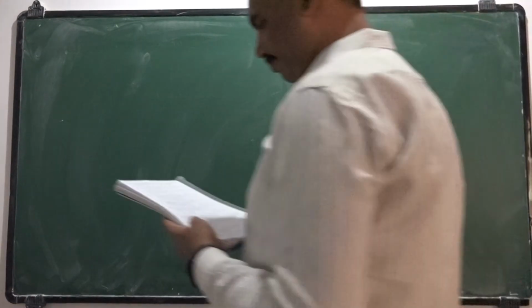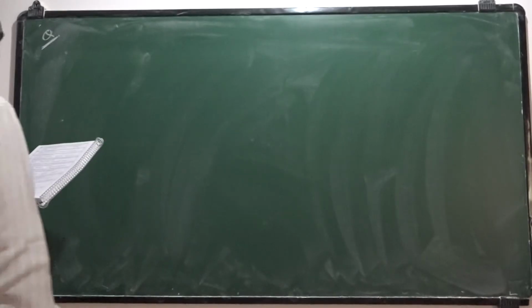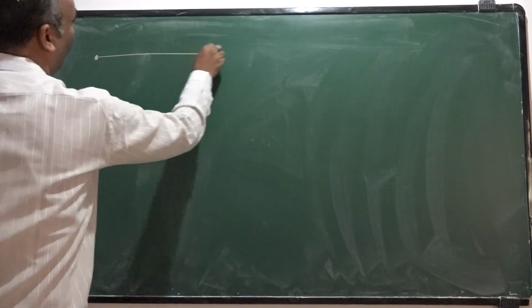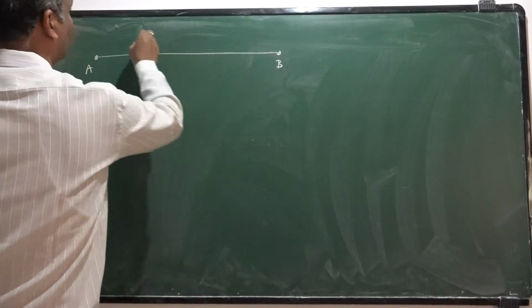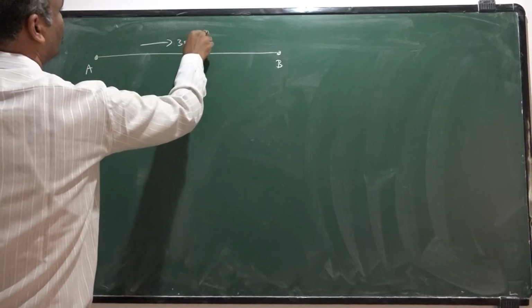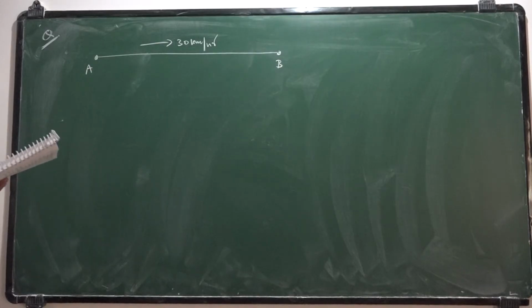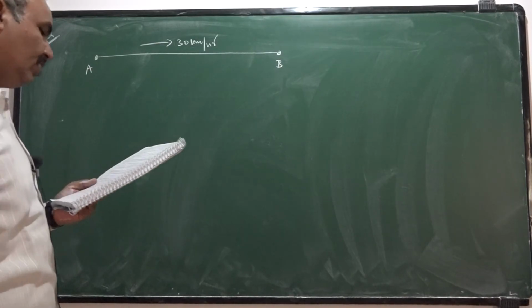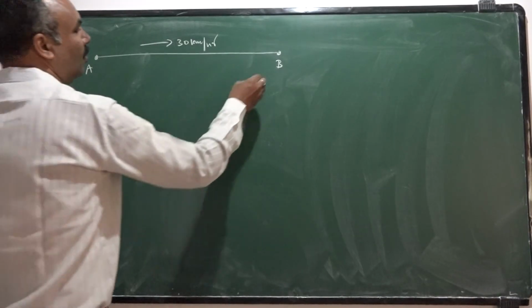Here is a question. As per the question, a car travels from station A to B, 30 kilometers, during a round trip to A. A car is going to travel from A to B with a speed of 30 kilometers per hour. During the return journey, it travels half of the journey time with 30 kilometers per hour.